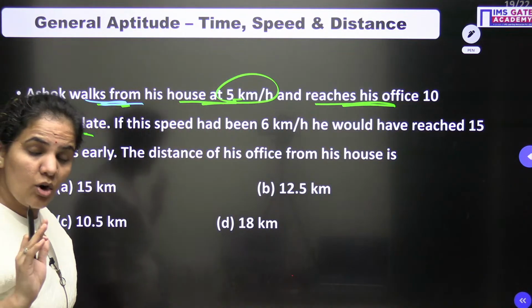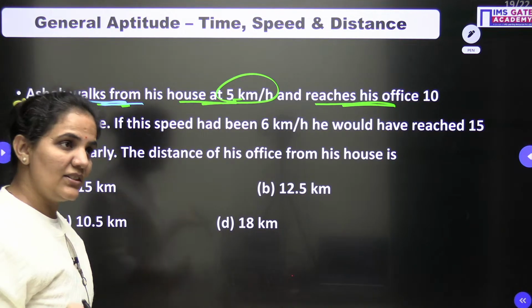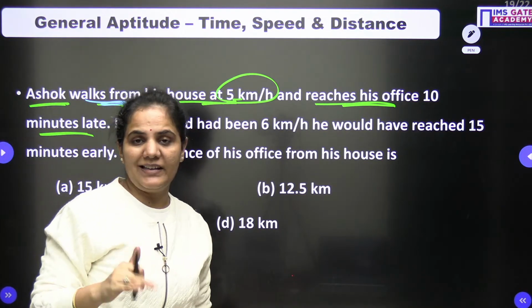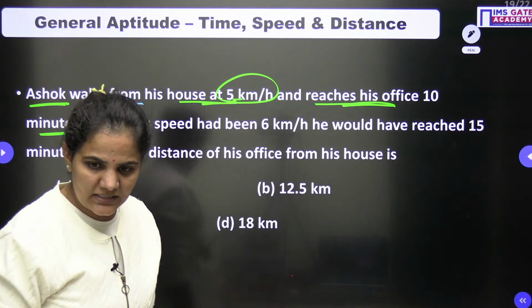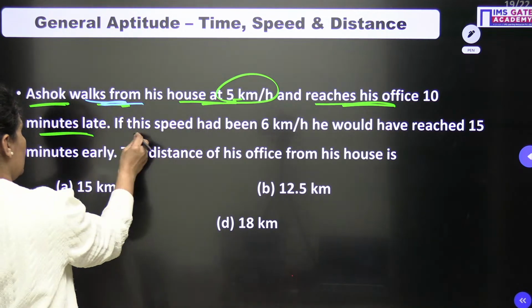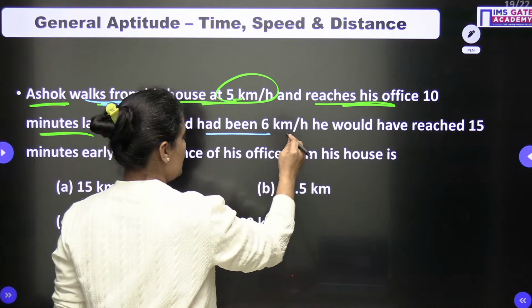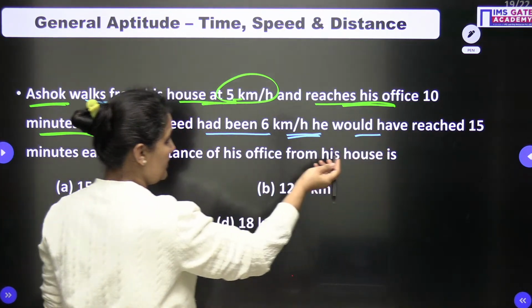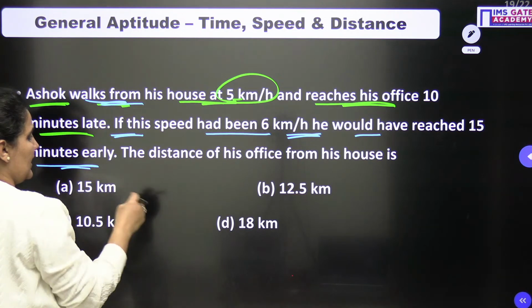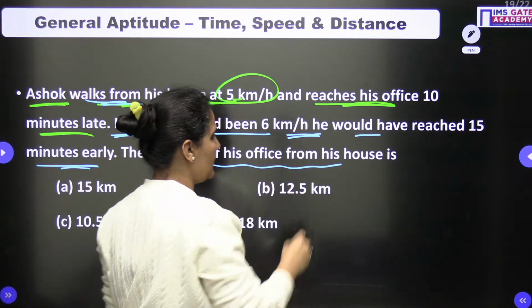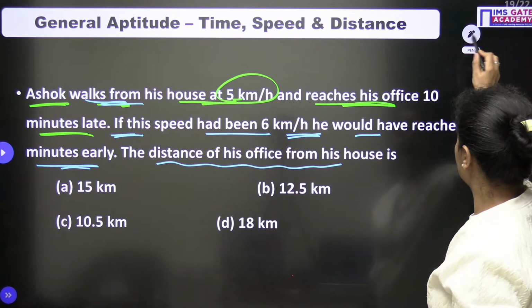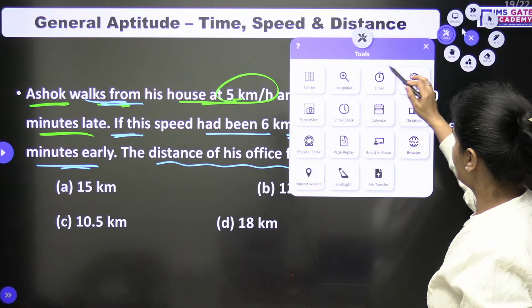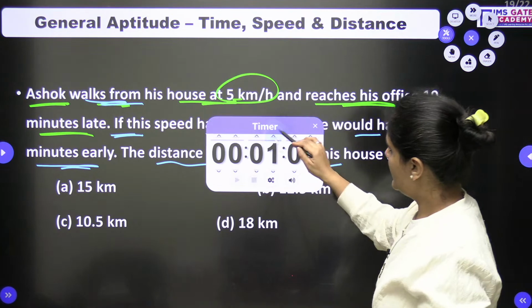This is a very common pattern of question and surely an important pattern of question as far as the GATE exam is concerned, from TSD: time, speed and distance. If his speed had been 6 km per hour, he would have reached 15 minutes early. So we need to find the distance of his office from his house in this journey.